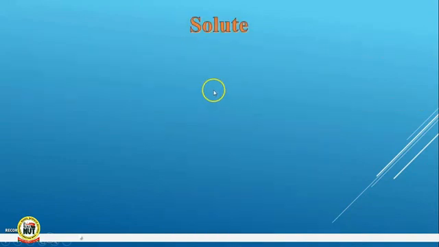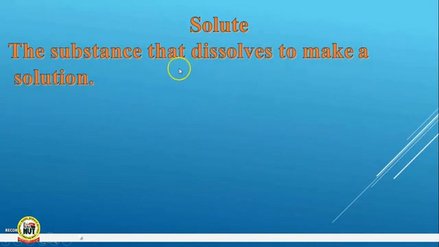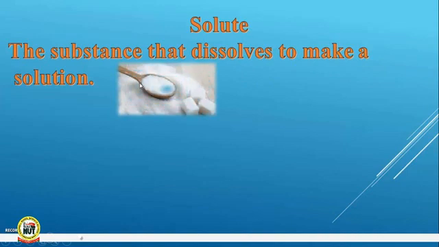Then solute. What do we mean by solute? Can we all read it, everybody? That substance that dissolves in a liquid to make a solution.